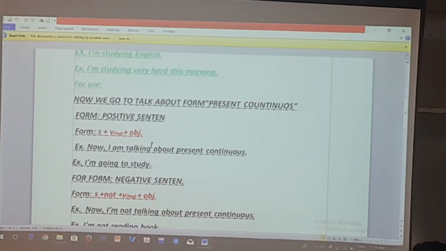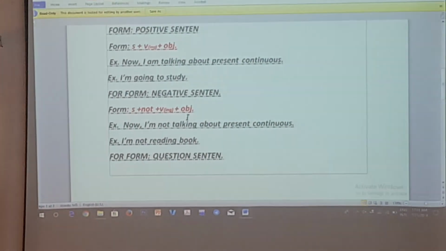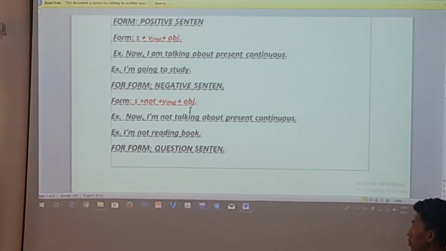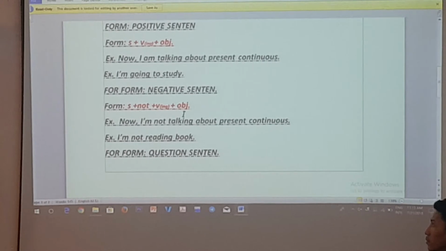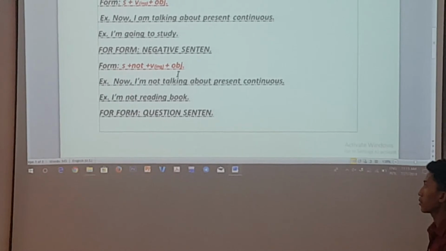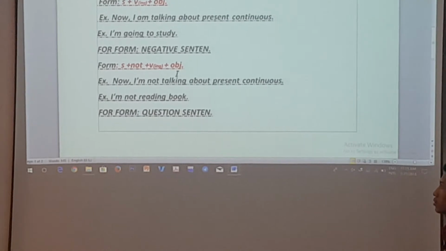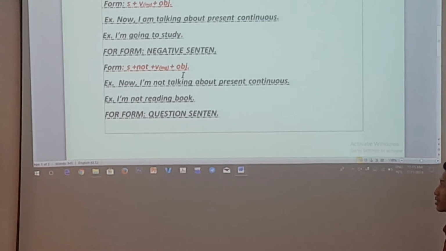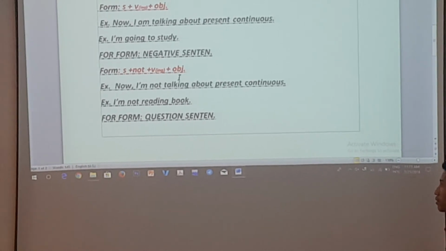How about the negative form or negative sentence? Please add CE to the sentence, right? Is it correct for that form? Subject plus not plus verb-ing plus an object. Still forgot to be, right? So where can you insert to be in here? Subject plus to be like am, is, are plus not plus verb-ing and an object, right? Good.